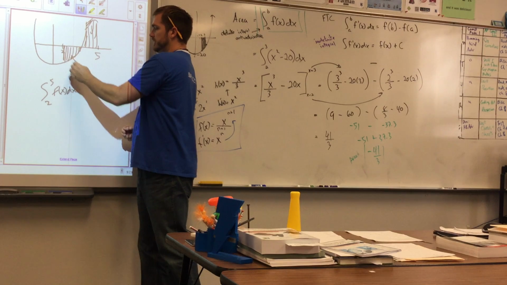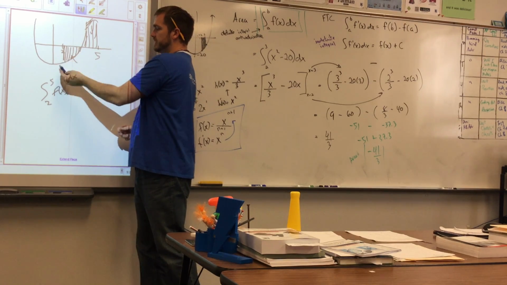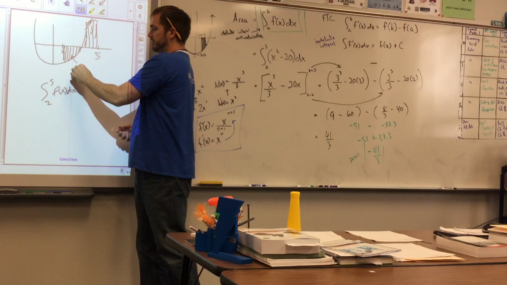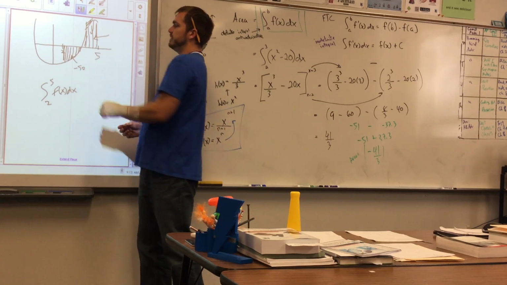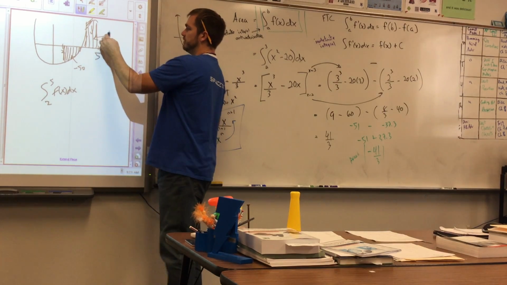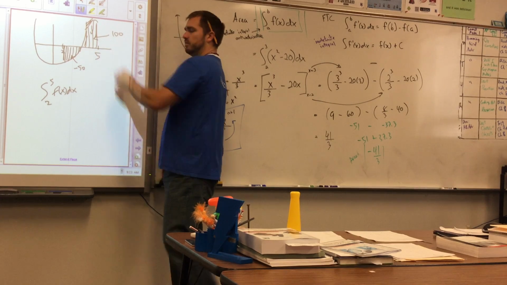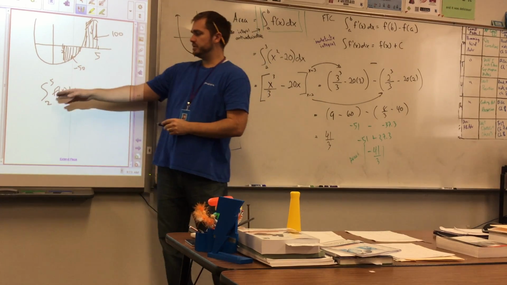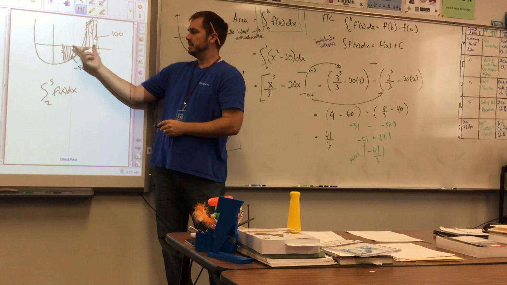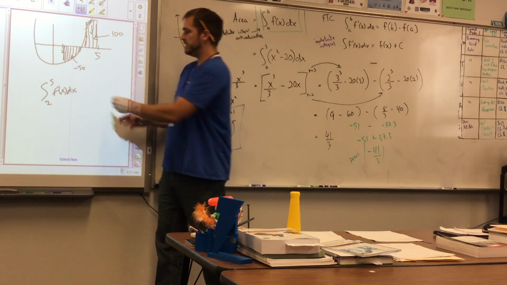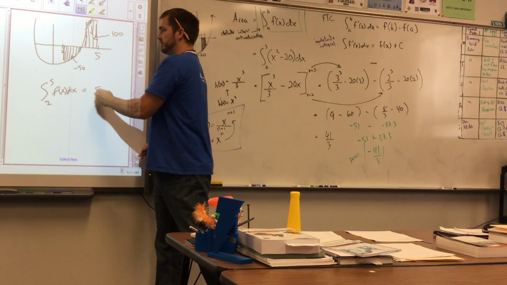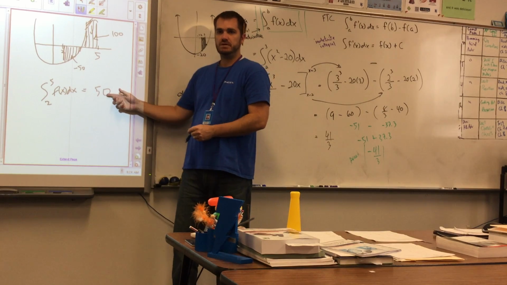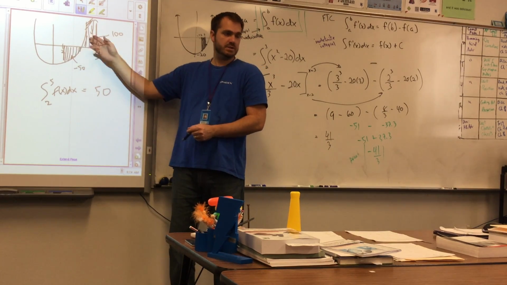So the integral for this region right here is going to give you a negative number, like negative 50. The area for this one right here is going to give you a positive number, like, for instance, positive 100. And if you just do the integral from 2 to 5, then that's going to give you an answer of positive 50, which is the combination of those two.